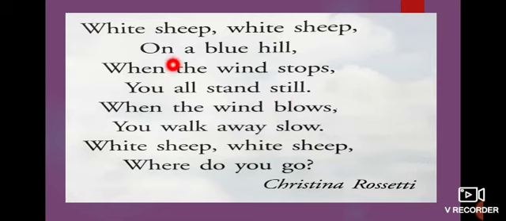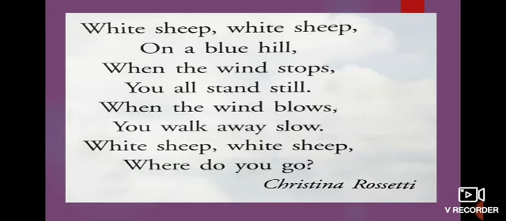White sheep on a blue hill. The sheep is on a hill, no? Yes, the sky is blue only, no? So they tell you about the white sheep on the blue hill. And look at the next one. When the wind stops, you all stand still. When the wind stops, the cloud also stops. It stands in one place only, no? It can't move. When it blows only, the cloud can move. When the wind stops, the cloud also stands in one place.